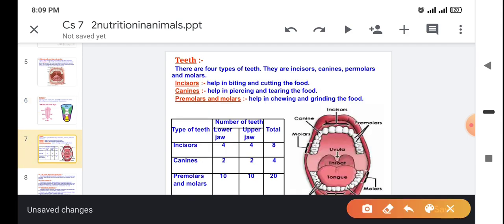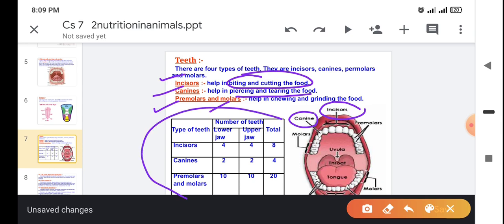So there are 4 different types of teeth: incisors, canine, premolar, and molar. The function of the incisor is biting and cutting the food. Canines help in piercing and tearing the food. Here you can see canines, they are very sharp. Incisors are blunt. Premolars are wider, and they help in chewing and grinding the food. So in an adult human being, the total set of teeth present in the upper and lower jaw is given in this table. You can refer to it.